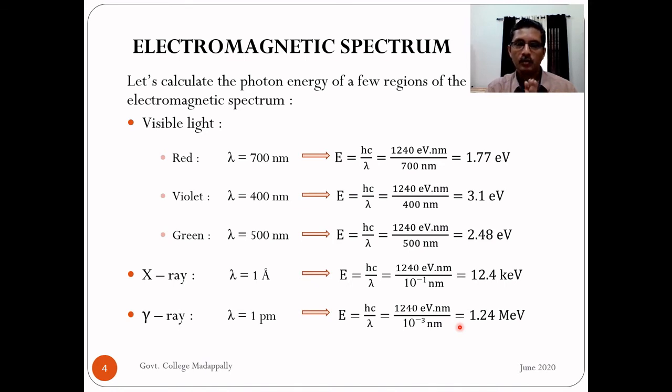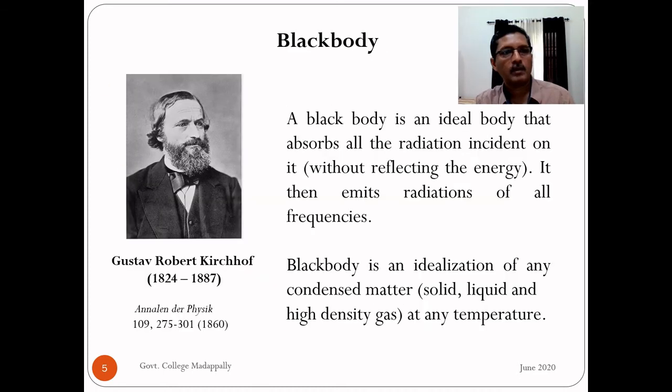Keep that in mind. So we have considered three regions of the electromagnetic spectrum to calculate the photon energy. Visible region has a photon energy between 2 to 3 electron volt. X-ray, a few kilo electron volt, or of the order of 10 kilo electron volt. Gamma ray, of the order of mega electron volt. In the same way, you can do calculations for the other regions also, that I am leaving to you. Okay. Now we have familiarized ourselves with the electromagnetic spectrum.